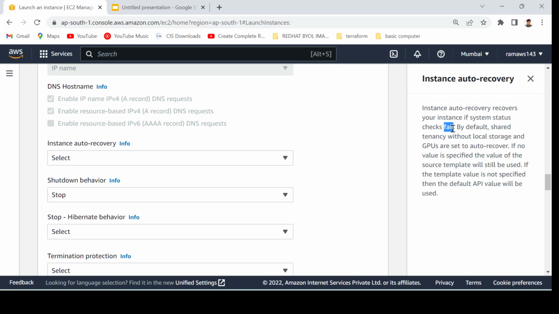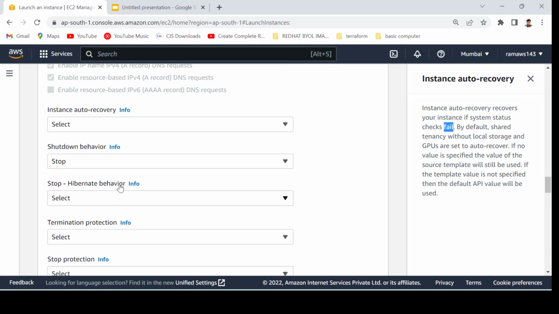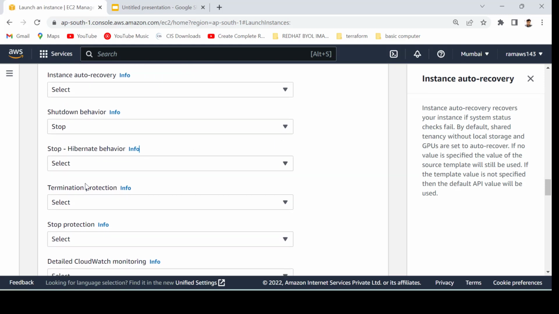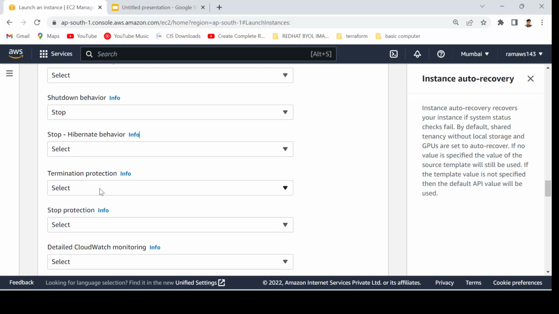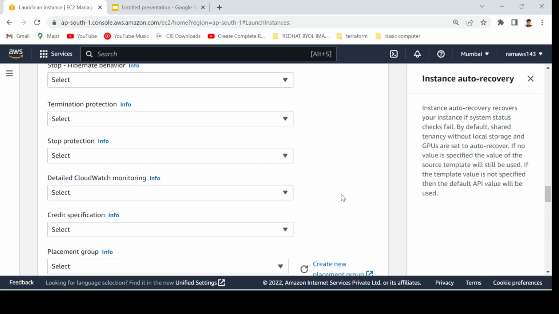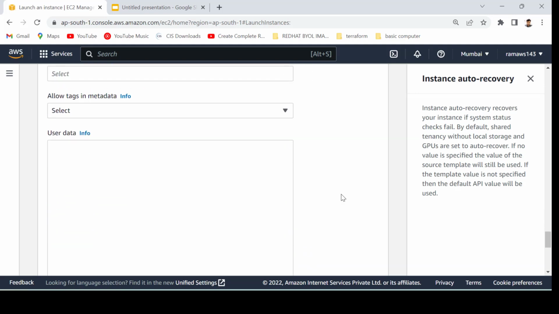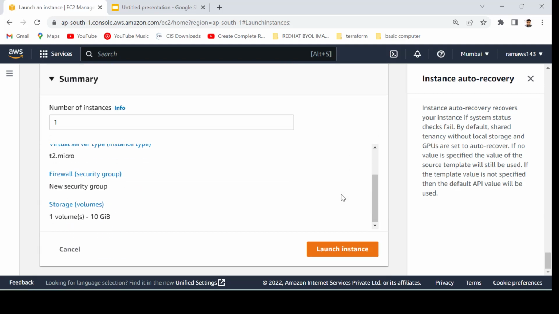Shutdown behavior: what do you want to do if you hit the shutdown stop button? It will stop or it will terminate. I want to keep it as default, because when you hit the stop button, it should only stop. In the same manner there is stop hibernate, and termination protection. If you enable this, nobody can delete the instance unless we disable this option again. There are multiple options we can discuss later when we do a deep dive, right? So let's go and create an EC2 instance.